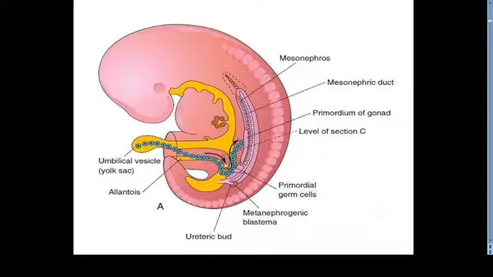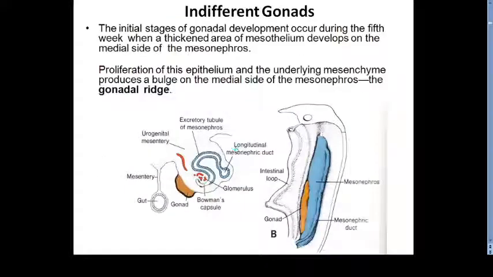Clear? So the first important source comes from the endoderm. These primordial germ cells are going to develop into spermatogonia in the male, whereas oogonia in the female. Now after that, again we will see how this gonadal ridge is forming.